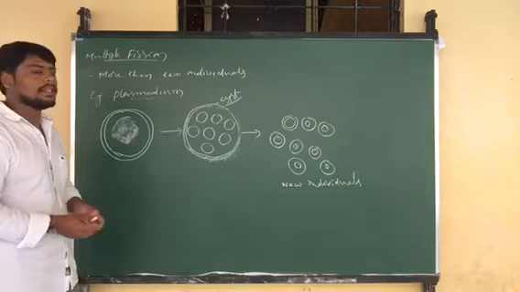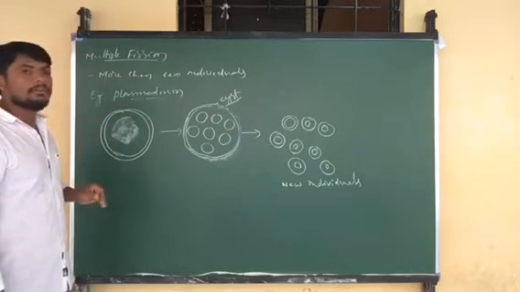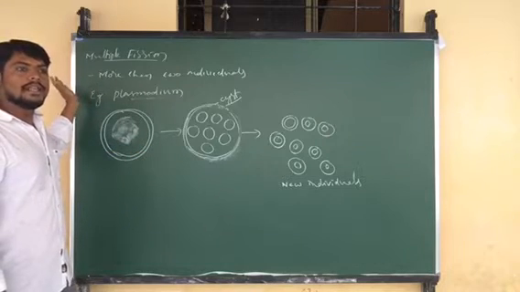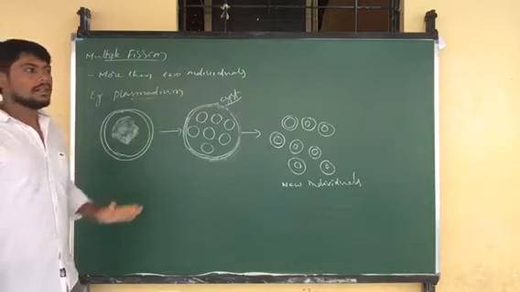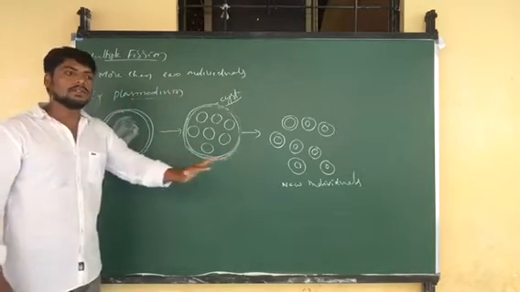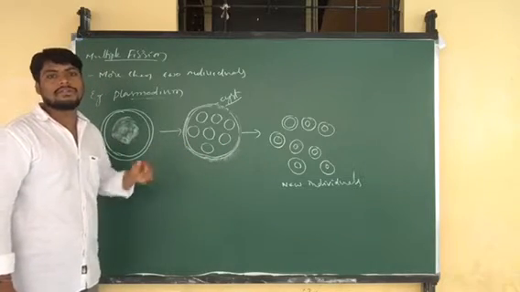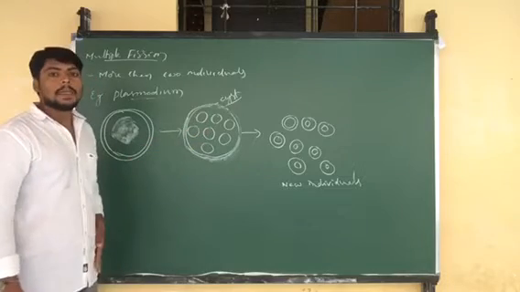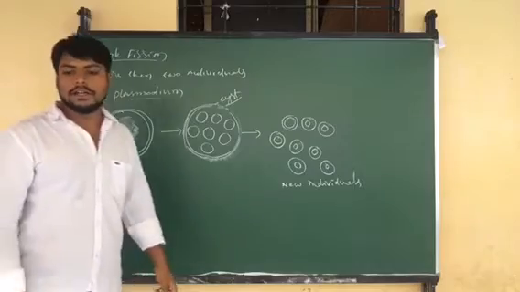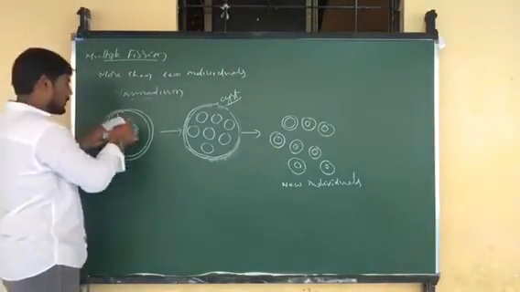This is what we can see in the method of multiple fission. When compared to binary fission, where only one parent cell is divided into two daughter cells, here one parent develops into more than two daughter cells, or new offsprings or new individuals are formed. That's what is called multiple fission. In this way we can see two types of fission. Now we will discuss another type of asexual mode of reproduction.